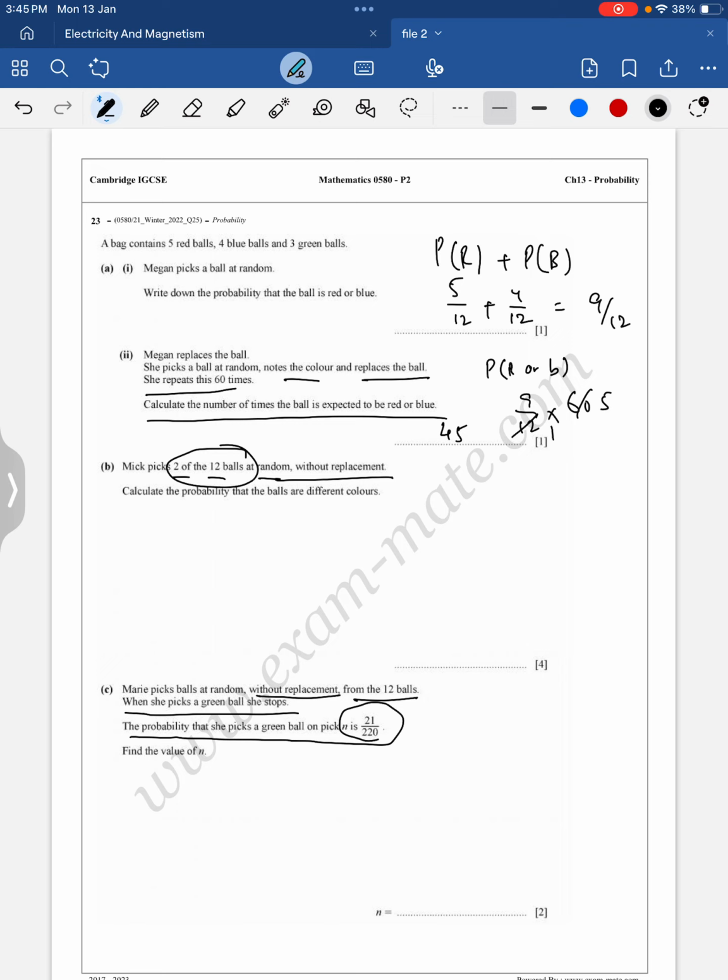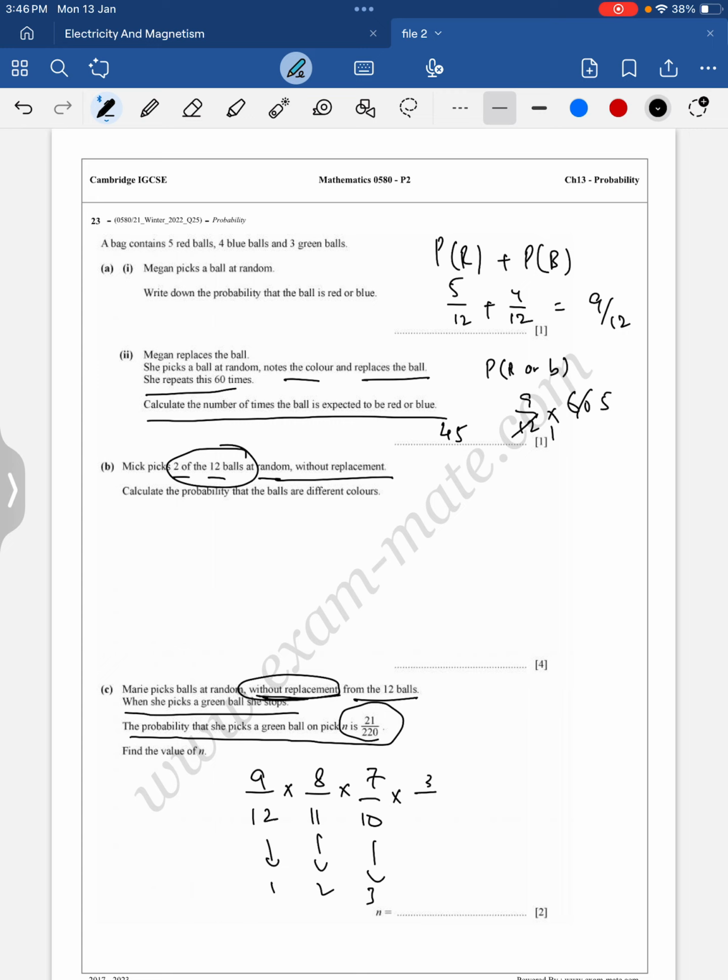The first pick is not green. It means how many balls are there? 5 plus 4, 9 other color balls. So 9 upon 12 is the first pick, multiplied by 8 upon 11 for the second pick, without replacement, right? Multiplied by 7 upon 10. Now this is the first pick, this is the second pick, this is the third pick, and the fourth pick I'm assuming is the one on which she is getting green.